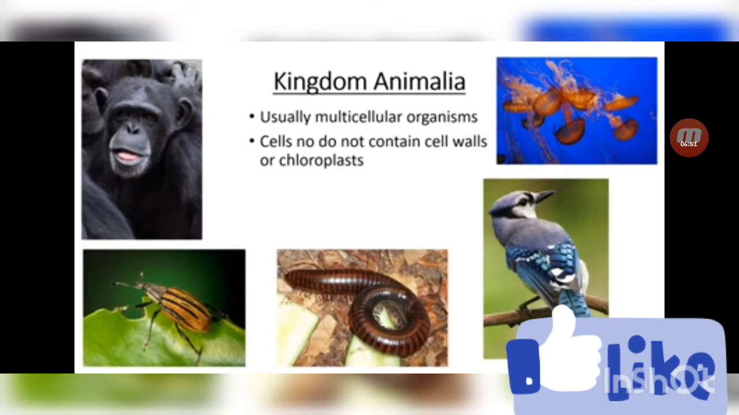Now the last kingdom, or the fifth kingdom, is Kingdom Animalia, and they are multicellular organisms, as you know. Their cells do not contain cell walls or chloroplast. As you have learned in earlier chapters, chloroplast and cell wall are characteristics of plant cells. So animals do not possess any cell wall or chloroplast.